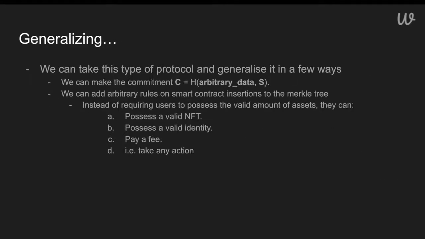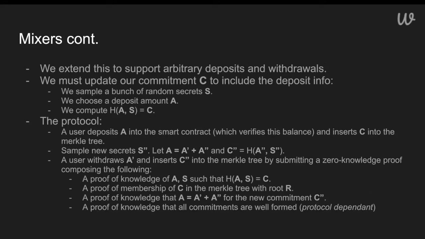Cool. And so you've seen in a variety of ways we've built up this system by changing different values and changing different parts of our protocol. We might have added some data to our commitment. We might have created a protocol in which we can spend and split these commitments by their amounts.